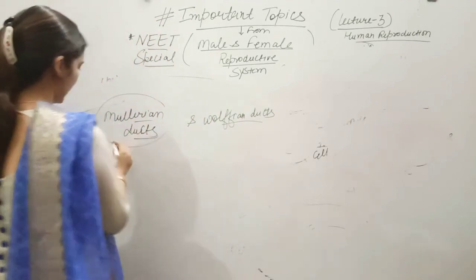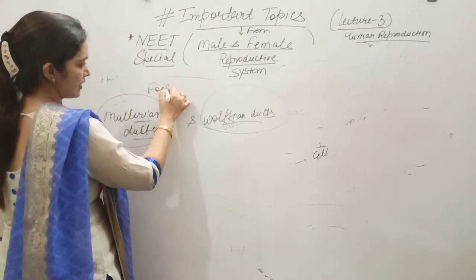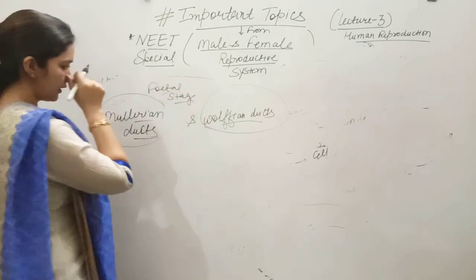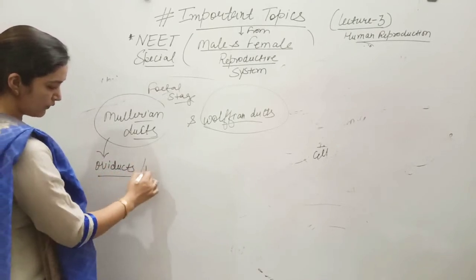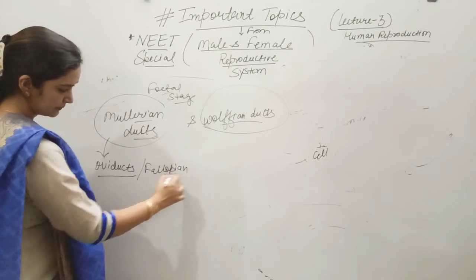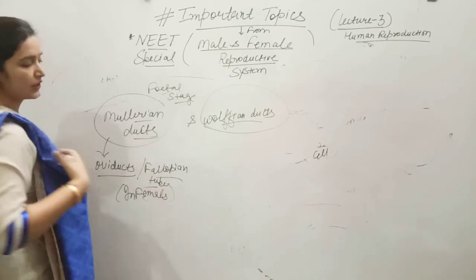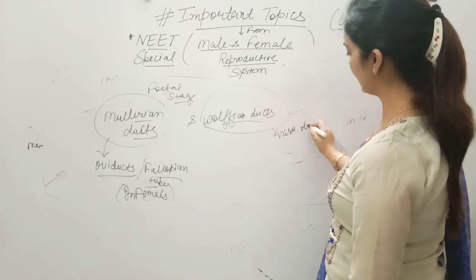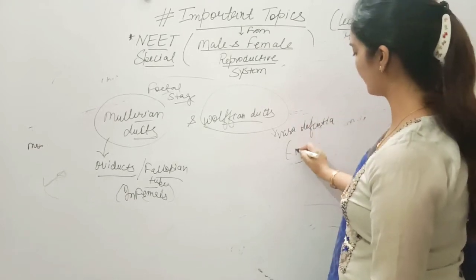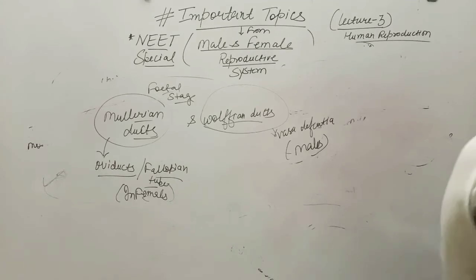In the fetal stage, when the organism develops, the Mullerian duct gives rise to the oviducts, that is the fallopian tube, in females, and the Wolffian ducts give rise to the vasa deferentia in males. These ducts are very important.